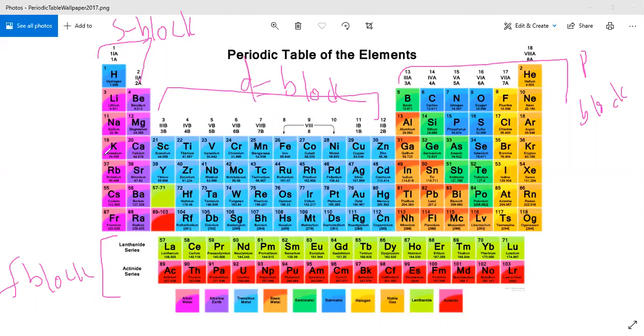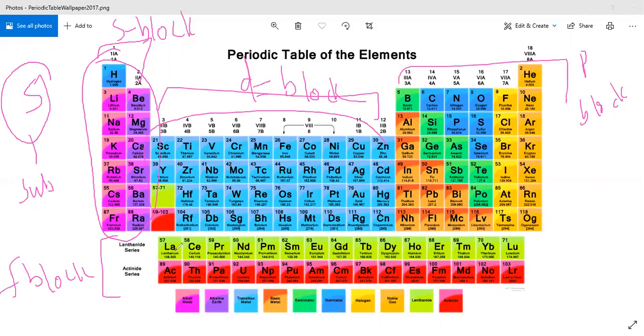Why are these groups divided into different blocks? Because S block elements have subshell S. While you are doing the electronic configuration of these two groups of elements, you will see their electronic configuration ends at the S subshell. When you do the electronic configuration of elements of the D block, you will see their electronic configuration ends at the D subshell.